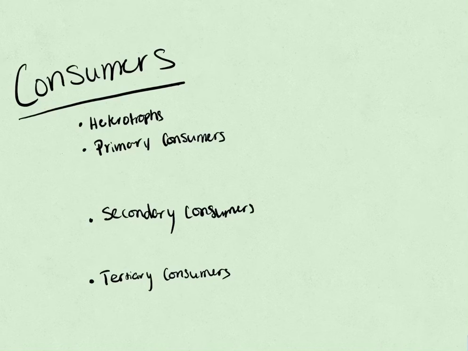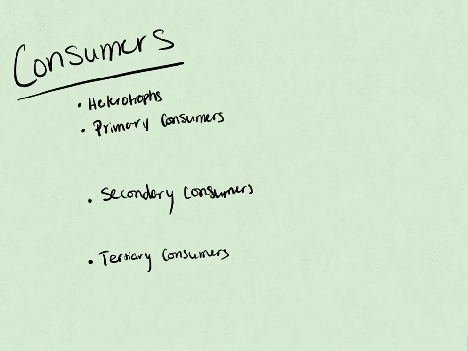So, what do these mean and why is each classification different? Our primary consumers feed off of our autotrophs, and our autotrophs are our plants. So, primary consumers feed on plants, and that's really important to know. And these primary consumers, most of the time, are considered herbivores, since they get all their energy from these plants. And herbivores means that they are vegetarian, meaning that they only eat vegetation or plants.